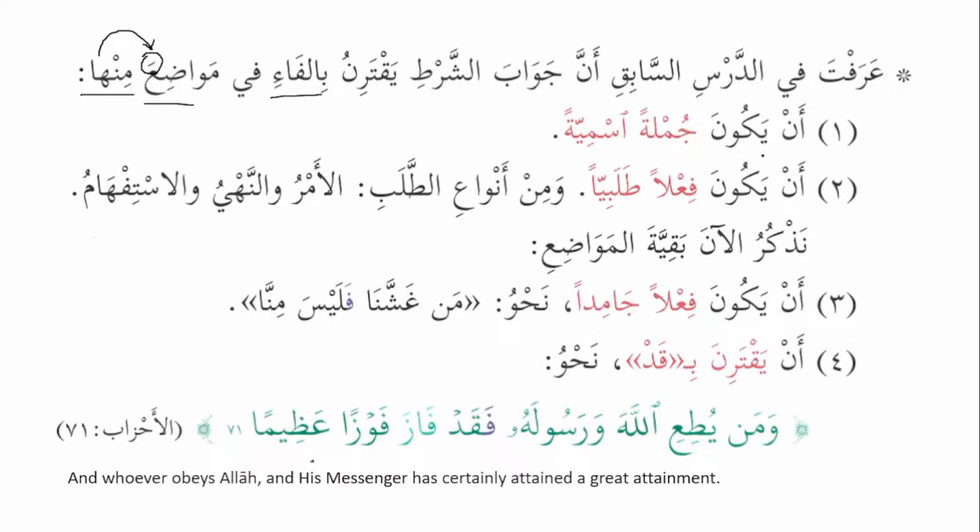What are those? أن يكون جملة اسمية, that it is a nominal sentence, number one. Number two, أن يكون فعلا طلبيا, or it is a commanding sentence, which means ومن أنواع الطلب, and then the types of طلب are الأمر, which is command, والنهي, which is prohibition, والاستفهام, and a question. نذكر الآن بقية المواضع. So now we will mention the rest of the places. So جملة اسمية and جملة طلبية, we learned about it in lesson number 14.